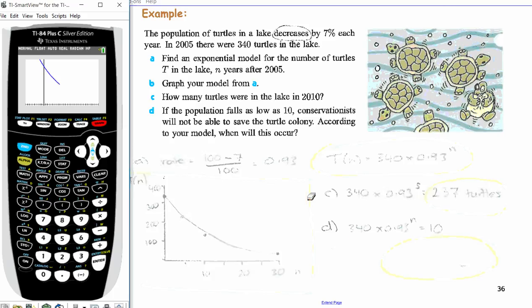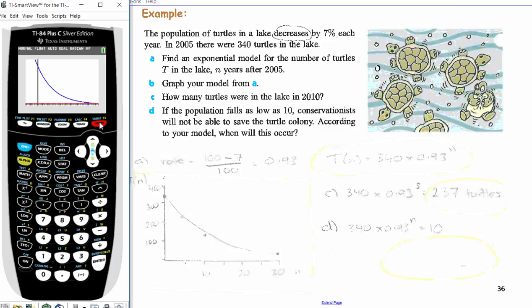But we still won't be able to see the intersect, because the intersect is out here somewhere. So what do we have to adjust in the window? We have to adjust the X max, make the X axis go out a bit longer. Maybe you want to go out to 30 or something. What have I currently got it on? X max is 30, so no, we want to go higher than that. Let's go 50, because I don't want to do 40 and then have to do it again. Hopefully for sure it's not going to be more than 50 years. Quite often the X max doesn't have to go beyond 100, but I have seen a question where you had to go up to 200.